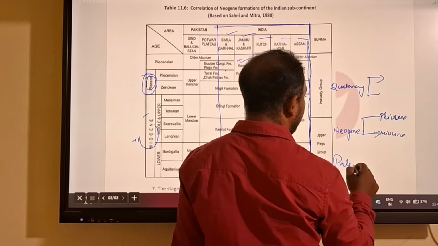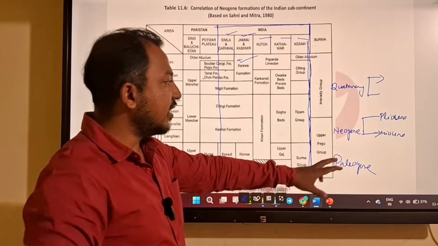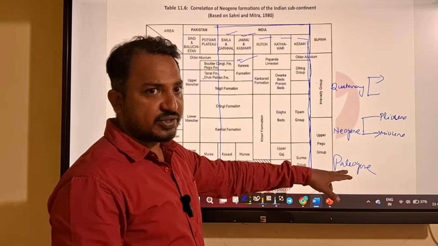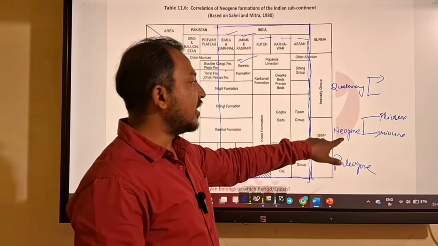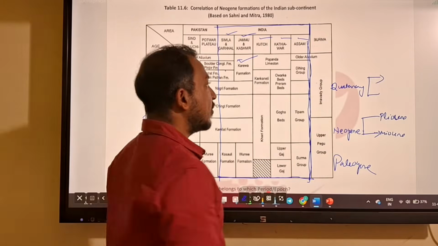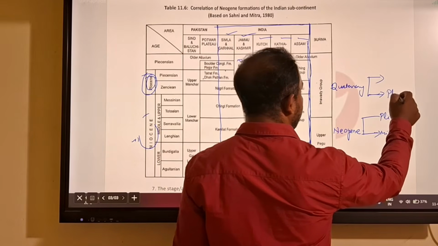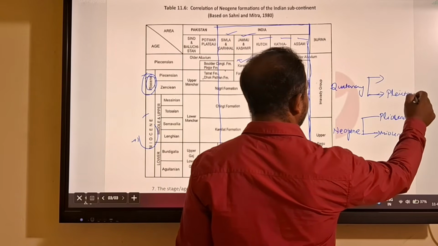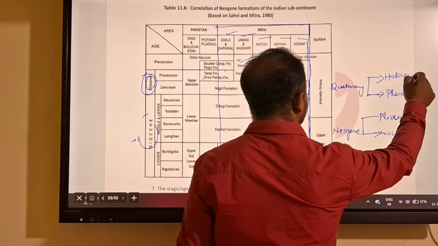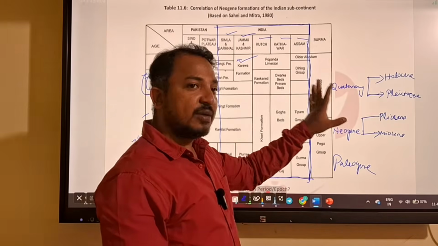The Cenozoic era is divided into three periods: Paleogene, Neogene, Quaternary. Paleogene is from 66 to 23.5. Then Neogene is 23.5 to 2.5. Then Quaternary is 2.5 to recent. The Quaternary has two epochs, Pleistocene and Holocene. So Cenozoic is an era divided into Paleogene, Neogene, Quaternary periods.